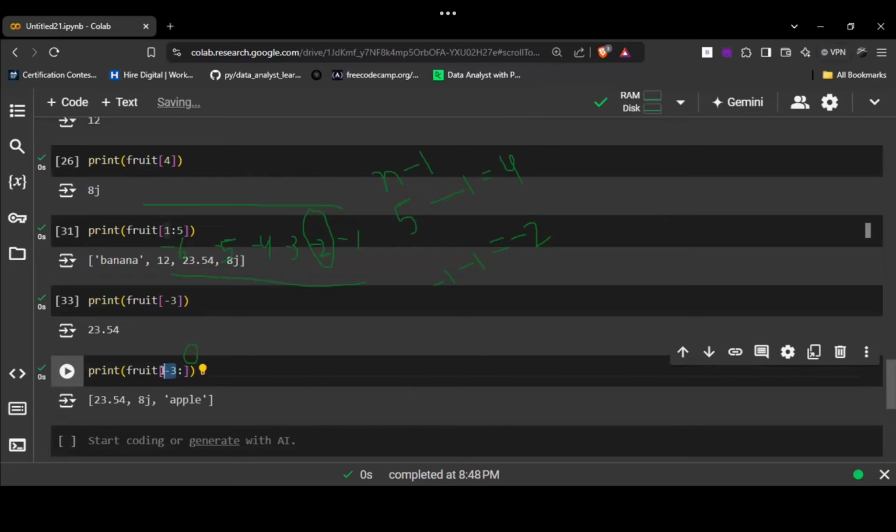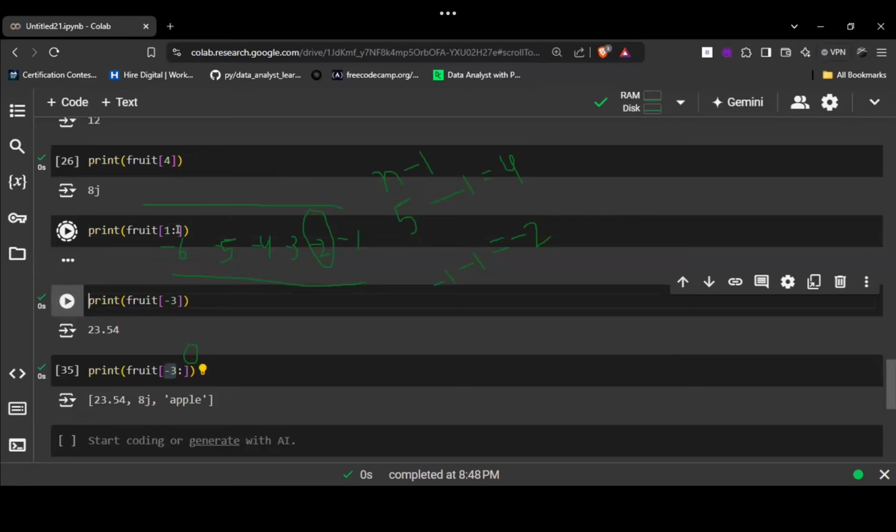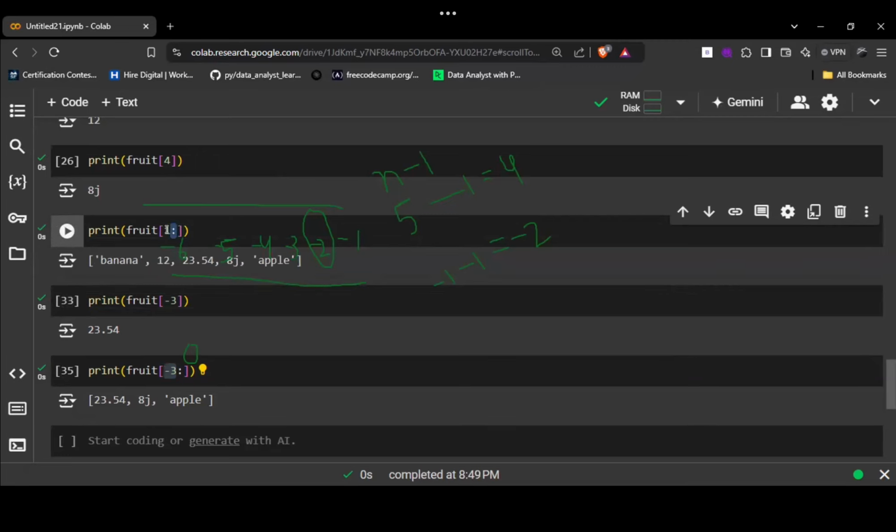I asked you to bring some items from the container, and I have only given you the starting range. I didn't provide you the end range. So you will pick all the items and give them to me. Understood? Is there any doubt in this? Same thing if you do in the positive one, the same thing will work. If you don't write the colon, it will print only the first index item. But if you specify the colon, that means you are providing the end range, but you are not giving it, right? Understood these points?